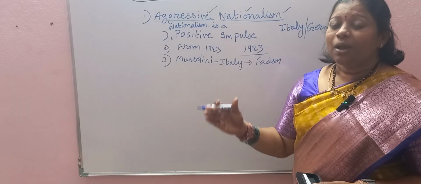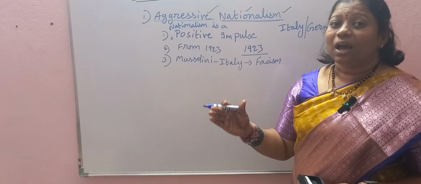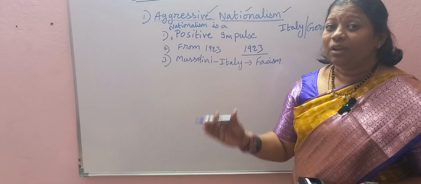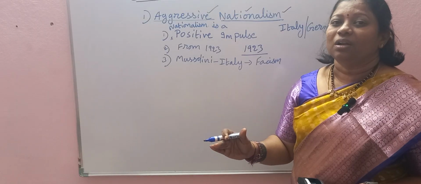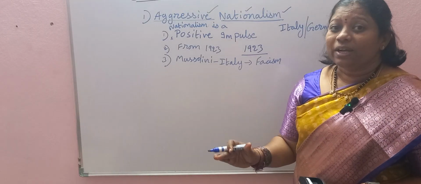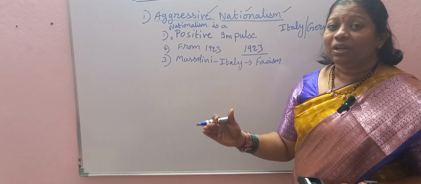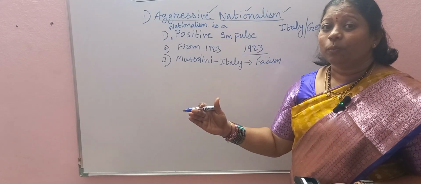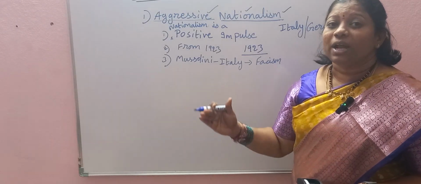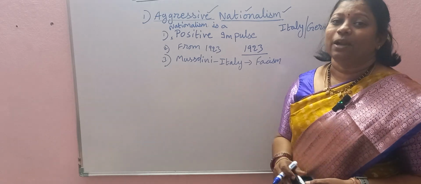So they started occupying the other regions, feeling that their country is superior and they have all the rights to rule over other countries. So that made Italy as well as Germany occupy other countries, which led to the first as well as the second world wars.